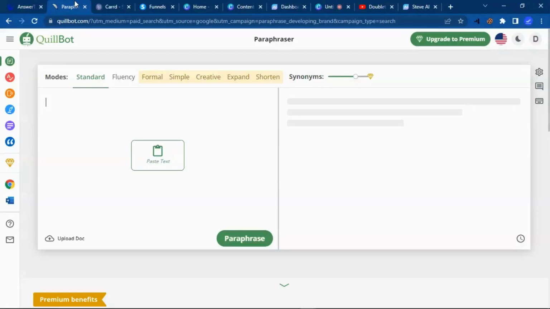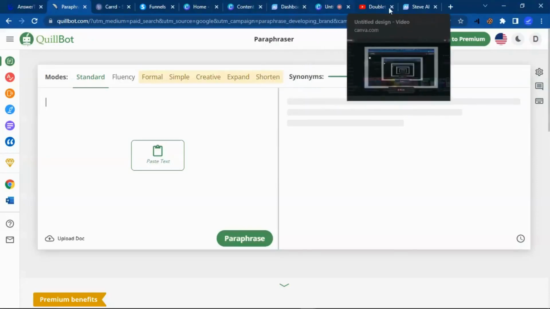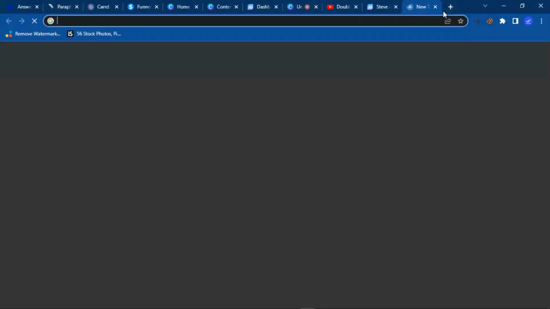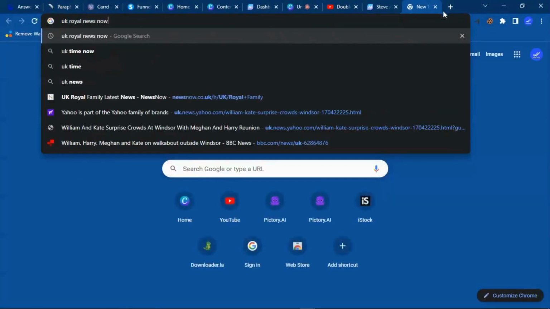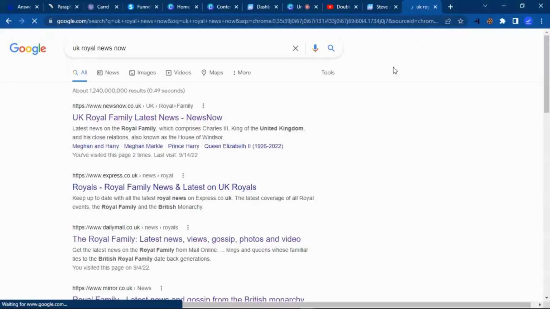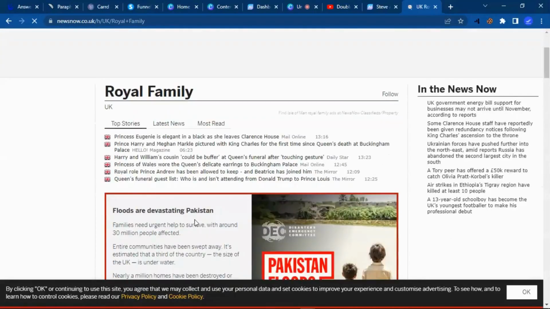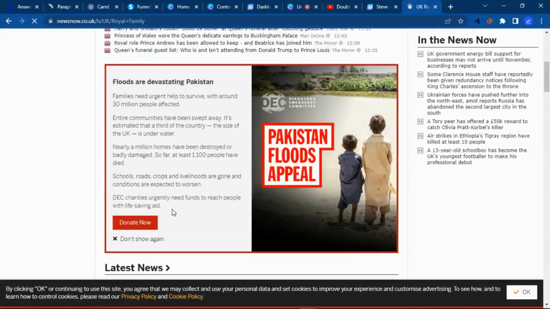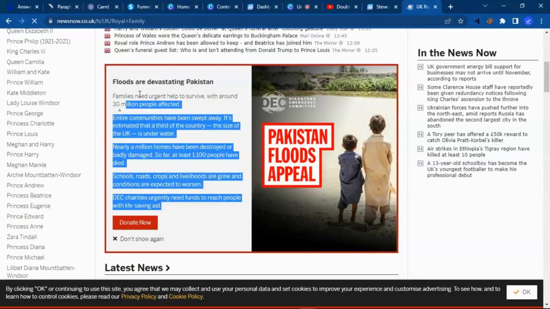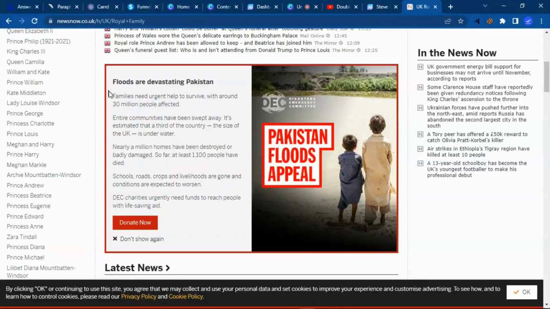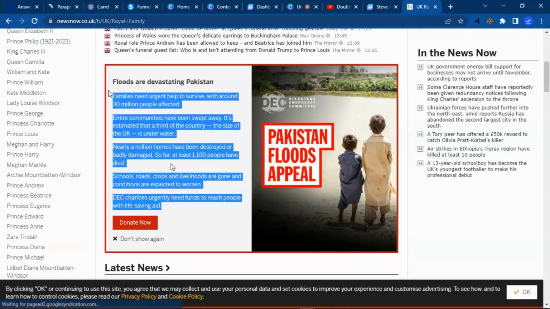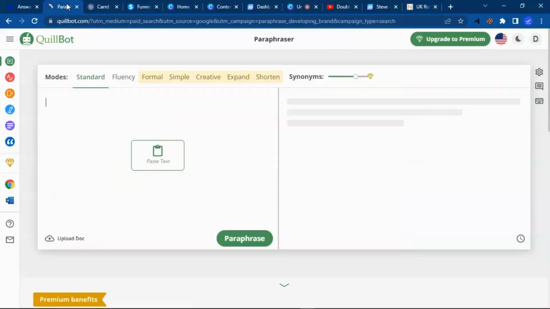With Quillbot, all you need to do is go to any website or any blog post. Let me just say I search about UK royal news now. We're going to see that since the queen just died, we have many things that are trending online and people are actually creating content on this every single hour. So all you need to do is just come here. Let's just say this text here. You can copy it. Let's say this is what you want to create your blog post or you want to write content about. So you copy this and take this to Quillbot.